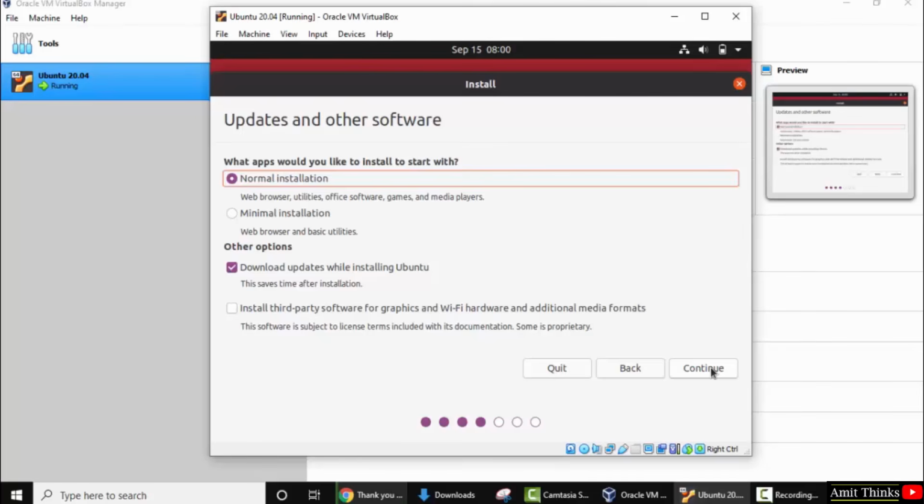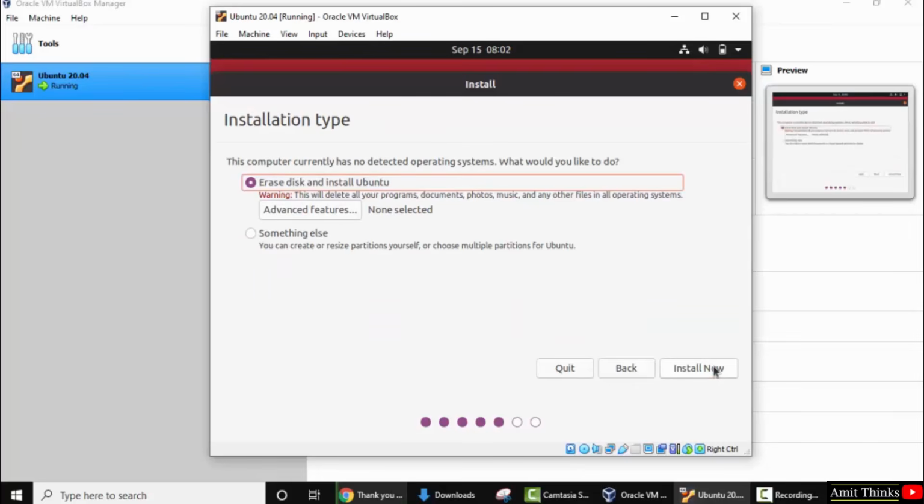So it is asking which apps you want to install. I'll keep the same normal installation. That will install the browser as well, utilities, games, media players, and office software as well. Other options keep the same. Updates: yes, I want to download updates while installing Ubuntu. With that, to avoid any issue, select this option. It will install the third-party software for graphics and Wi-Fi, so there won't be any issue after the installation. Now after selecting all three options, click on continue.